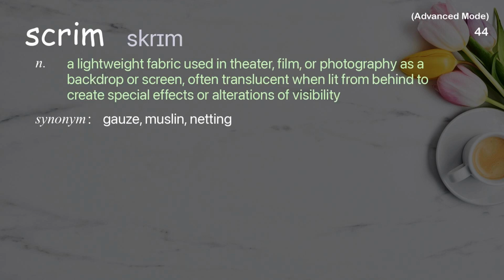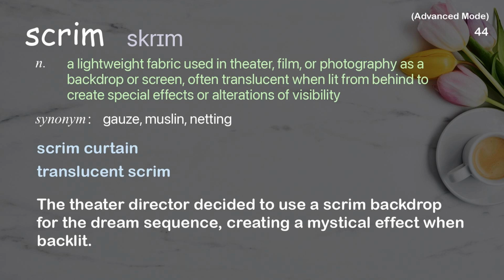Scrim. A lightweight fabric used in theater, film, or photography as a backdrop or screen, often translucent when lit from behind to create special effects or alterations of visibility. Examples: Scrim curtain. Translucent scrim. The theater director decided to use a scrim backdrop for the dream sequence, creating a mystical effect when backlit.